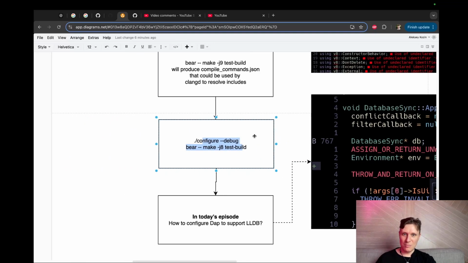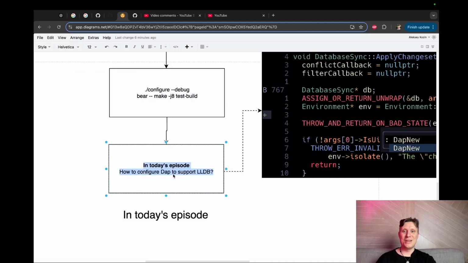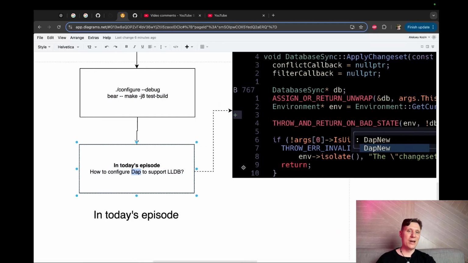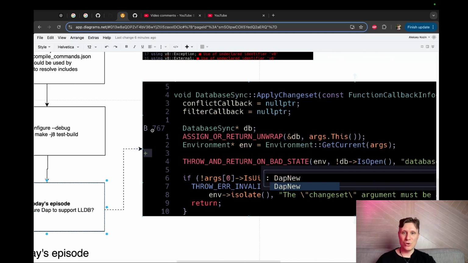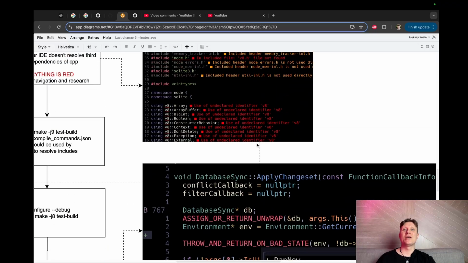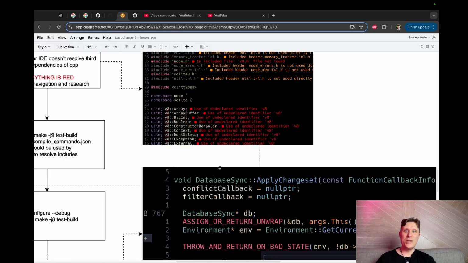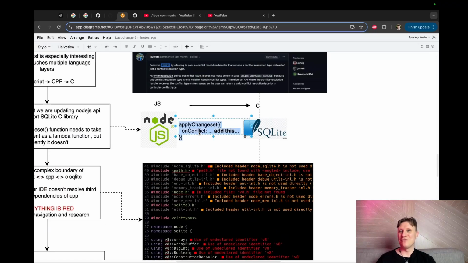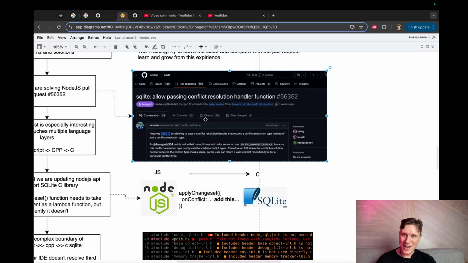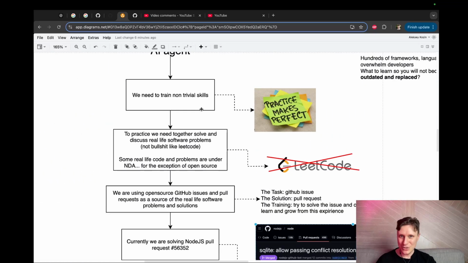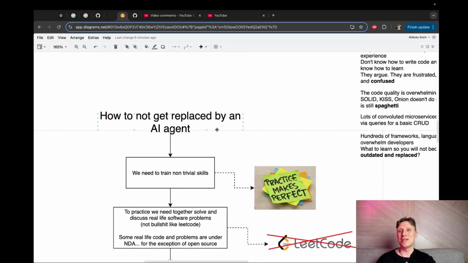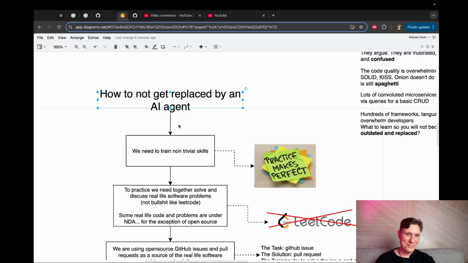But we encountered problems: we couldn't configure our DAP in our Nvim to support LLDB. Currently, this is the issue. We'll try to add LLDB support to our DAP, and then we can put breakpoints, and then we can debug stuff. And when we can debug stuff and navigate, we can implement our own conflict function, and we can solve our SQLite issue. And by solving the SQLite issue, we train non-trivial skills, and by training non-trivial skills, we will not get replaced by AI. So pretty straightforward.